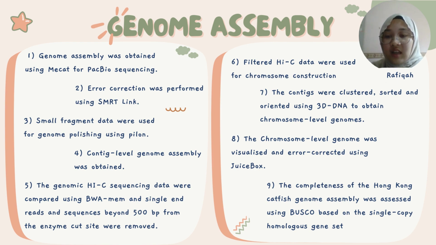The genome Hi-C sequencing data were aligned using BWA-MEM, and single-end reads and sequences beyond 500 base pairs from the enzyme cut site were removed. Next, the filtered Hi-C data were used for chromosome construction. Hi-C is a technique that captures the spatial proximity of DNA fragments within the nucleus. It can be used to identify physical interactions between DNA segments on the same chromosome.